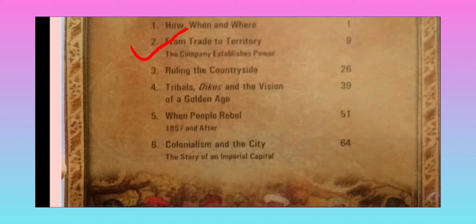Sirajuddaulah was defeated in the Battle of Plassey. The main reason was that one of his commanders, Mir Jafar, betrayed him and took him into confidence that Mir Jafar would fight the battle on behalf of Sirajuddaulah and sent Sirajuddaulah back to his place, and eventually Sirajuddaulah was killed.